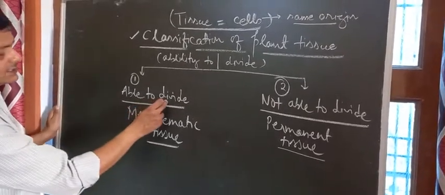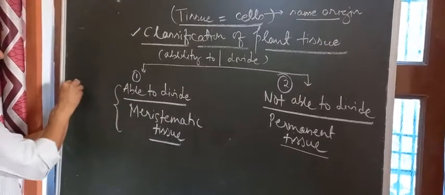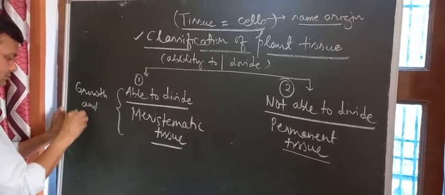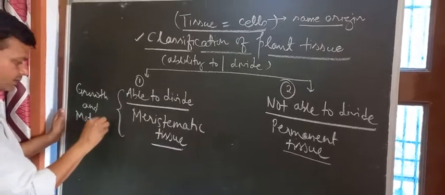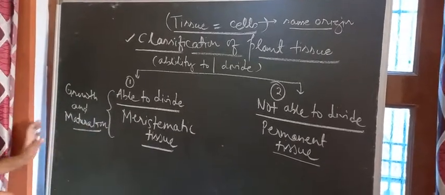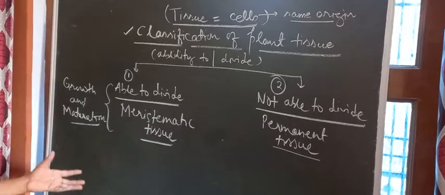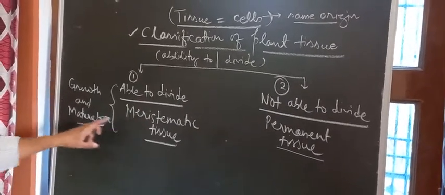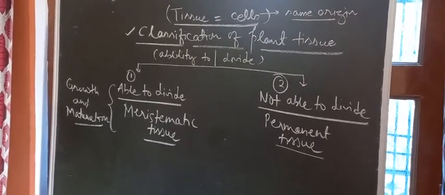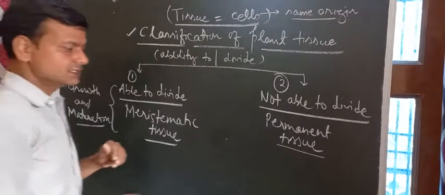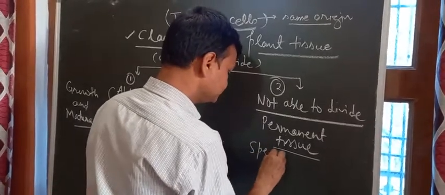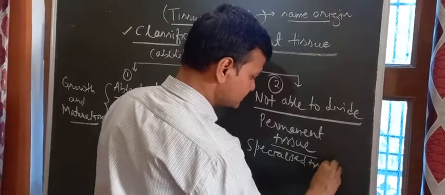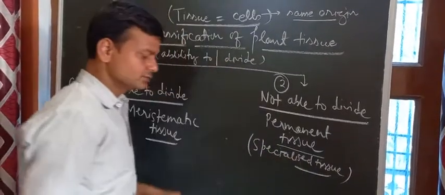See, the division is responsible for growth and maturation. So these are the growing tissues. The part of the plant which is able to show growth shows it only by the ability of these meristematic tissues. So this becomes the function of the meristematic tissue. Whereas the permanent tissues are specialized. They are specialized tissue. They perform some specific function except growth.